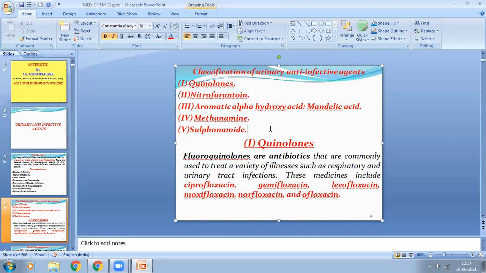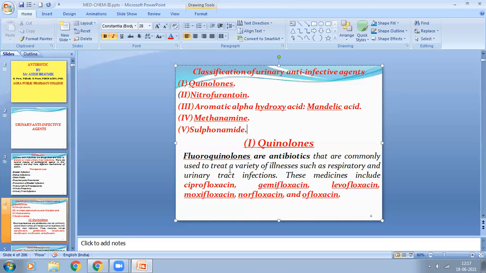Now first I am going to start with the quinolones. Fluoroquinolones are the antibiotics that are most commonly used to treat a variety of illnesses such as respiratory and urinary tract infections, which are caused by a variety of gram positive or gram negative bacteria.